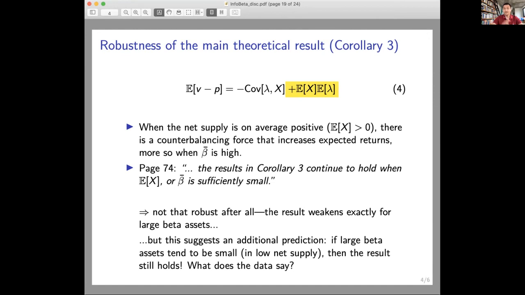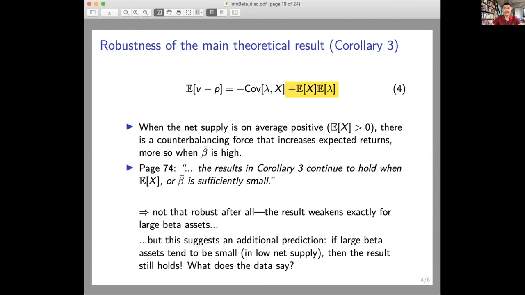You can see on page 74, they write that this holds when E of x is small or beta is sufficiently small. E of x is the expectation of the net supply. So that means that if large beta assets tend to be in small supply, then the result still holds. So what does the data say?